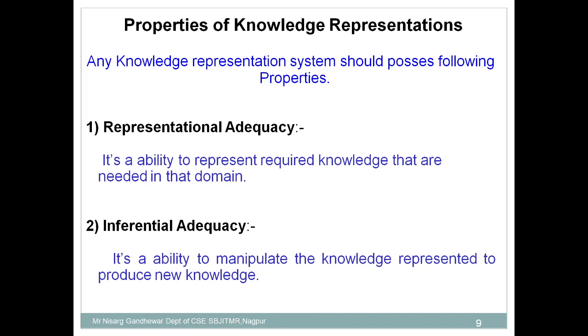So representational adequacy is a property, or an ability, to represent the required knowledge that is needed in that domain. So representation is important. That's why we are asking you to represent your knowledge by using various visualization tools, various graphs. Let's take a simple example.